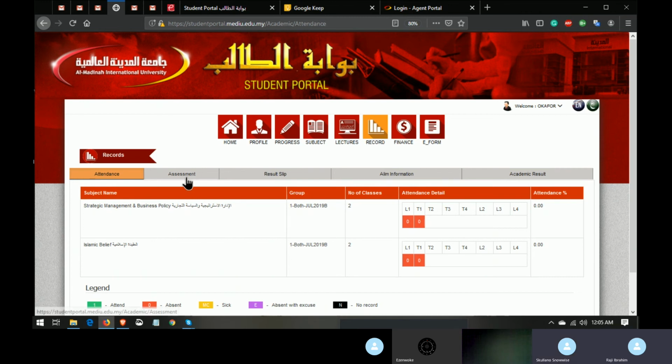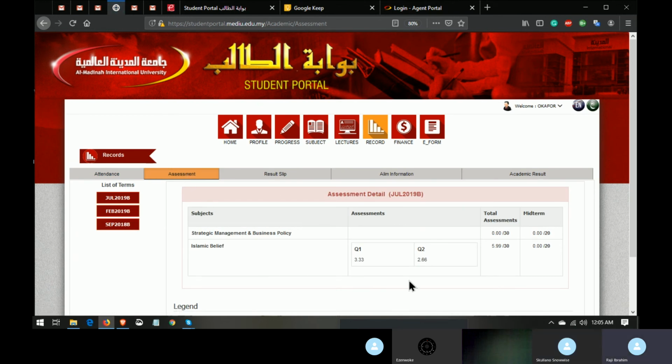The next one is for you to see the scores of each of the activities that you are doing. You are going to have 8 activities: 3 assignments, 3 quizzes, and 2 forums. If it is a faculty course, it's going to be over 30. If it is a borrowed course, it's going to be over 40. Some will have a project and some will have assignment, but the marking depends on how they decide. Just make sure you have good grades on the assessment, so that even if you don't perform very well in the exams, you can still scale through.